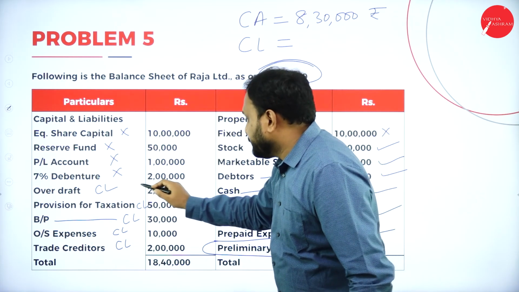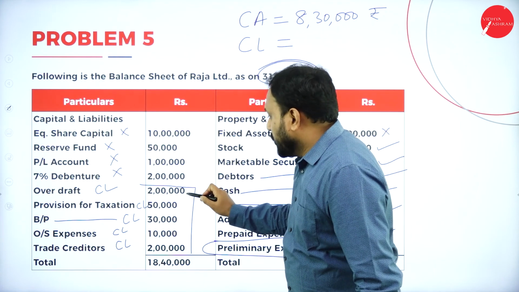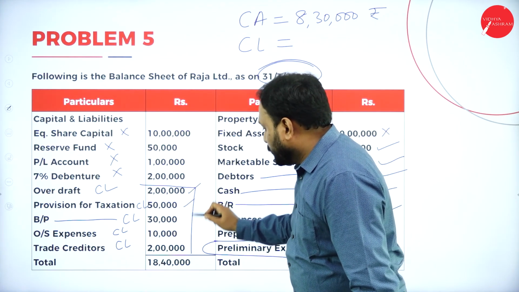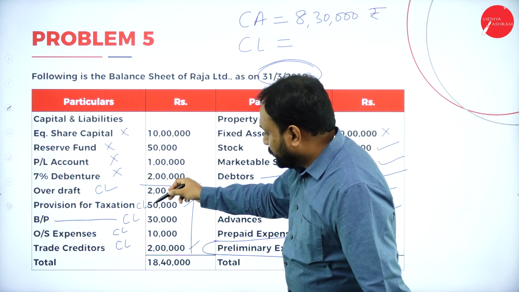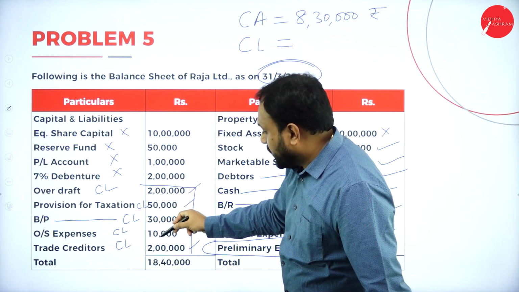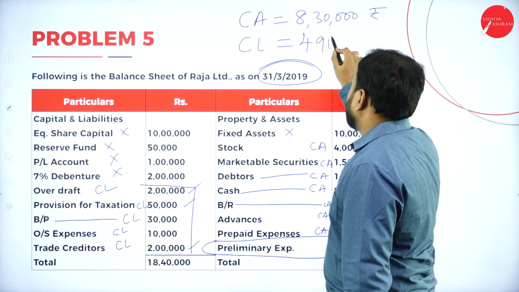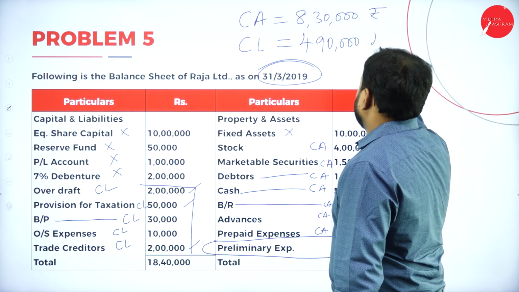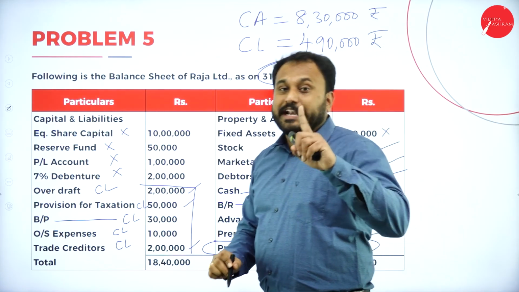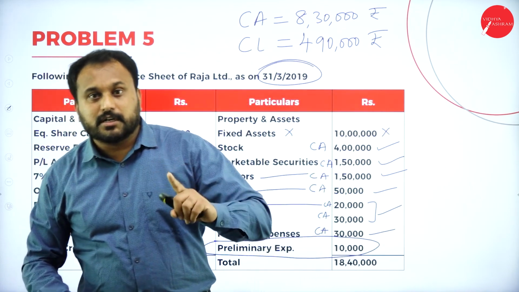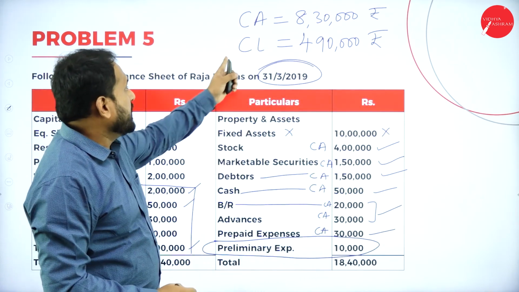That means from here to here, that is 2 lakh. Then we have again 2 lakh plus 2 lakh is 4 lakh, 4 lakh 50, 4 lakh 80, 4 lakh 90. So we have 4 lakh 90,000 rupees as current liability. One more entry is what we are supposed to go with. Let's go with the next one.